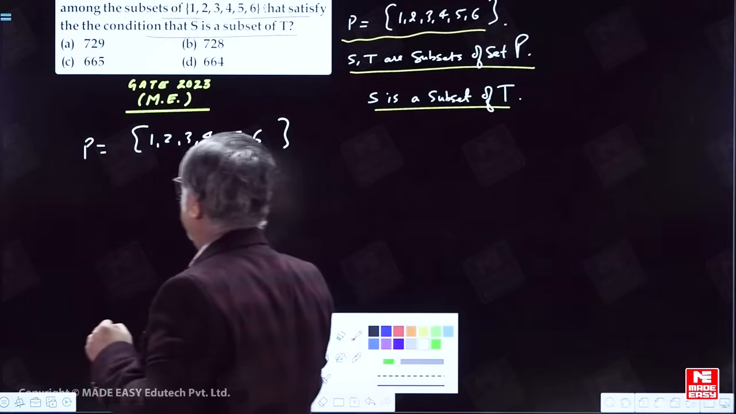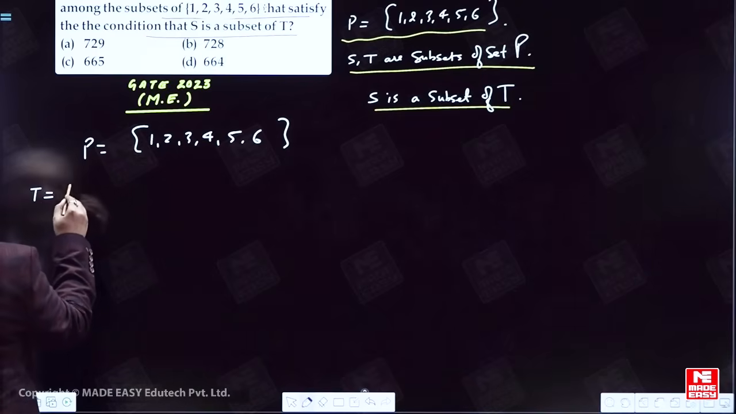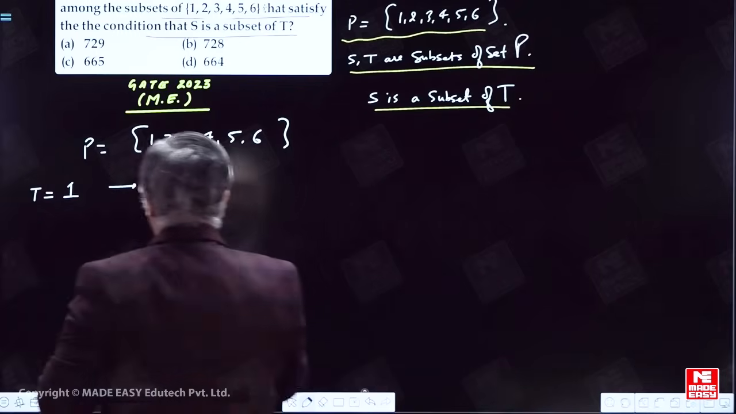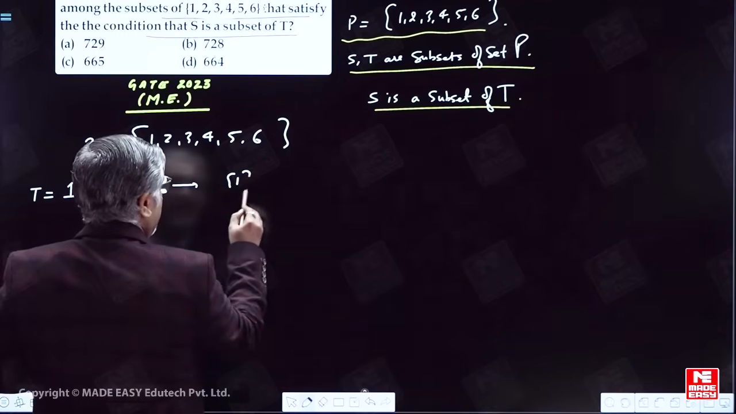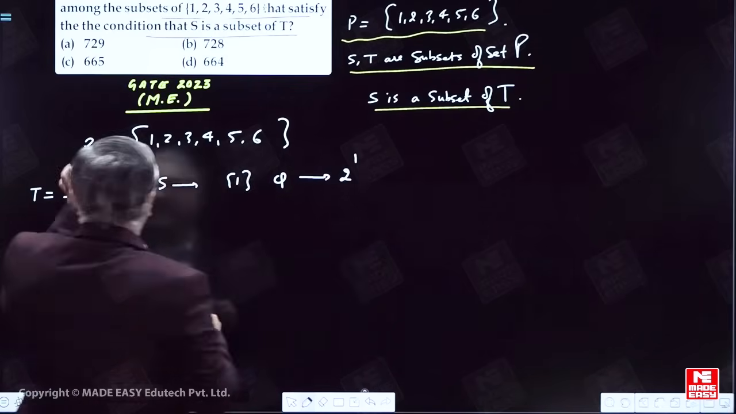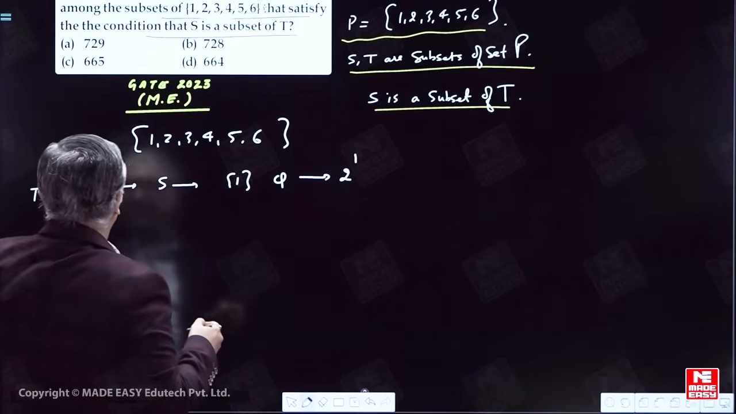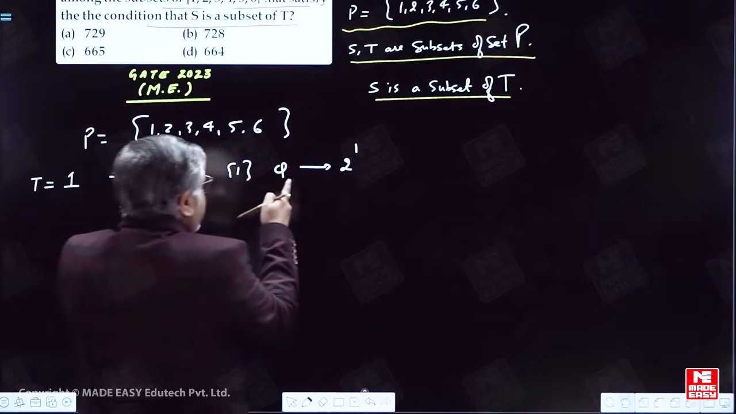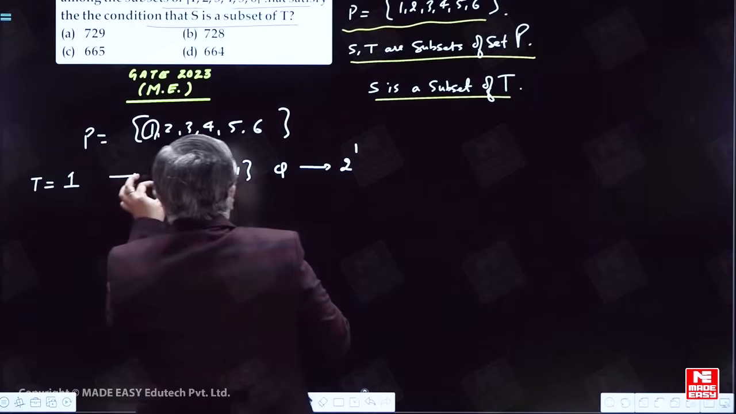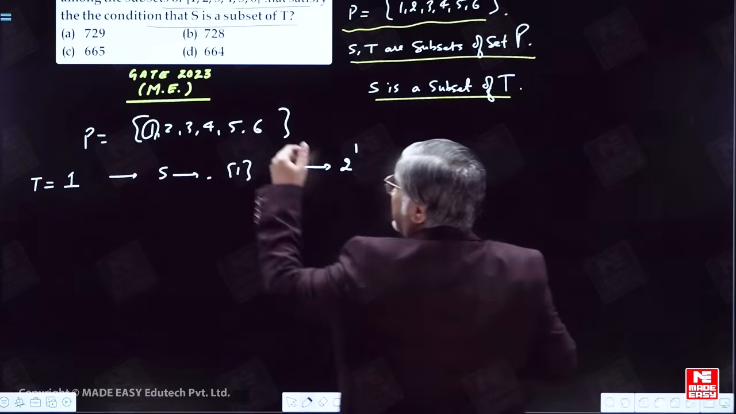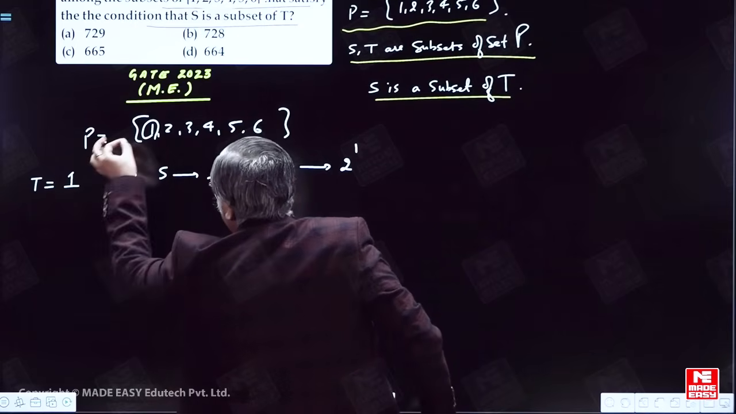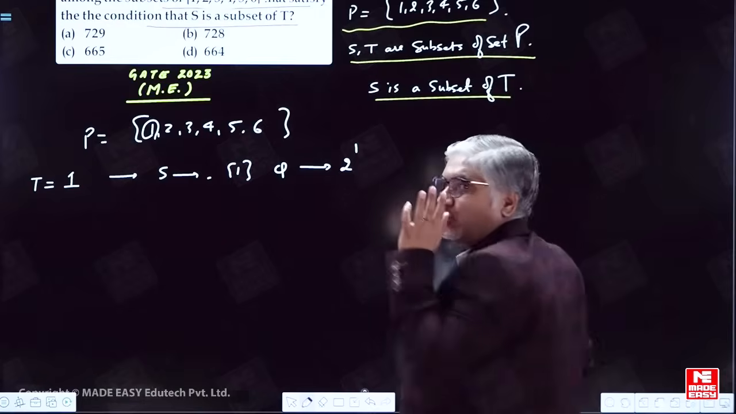If I take a set T containing only 1 element, so its number of subsets S should be a subset of T. So S can have 2 values, empty set and that element. So it will be 2 power 1. T is a set containing only 1 element out from here. T and S both are subsets of P, and S is further a subset of T. If T contains 1 element, its subsets will be equal to 2.